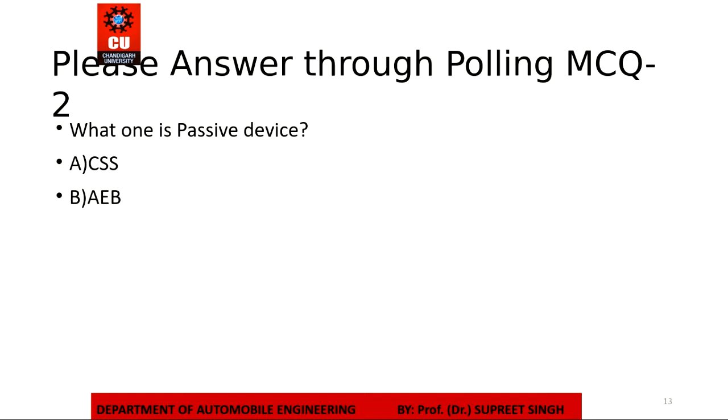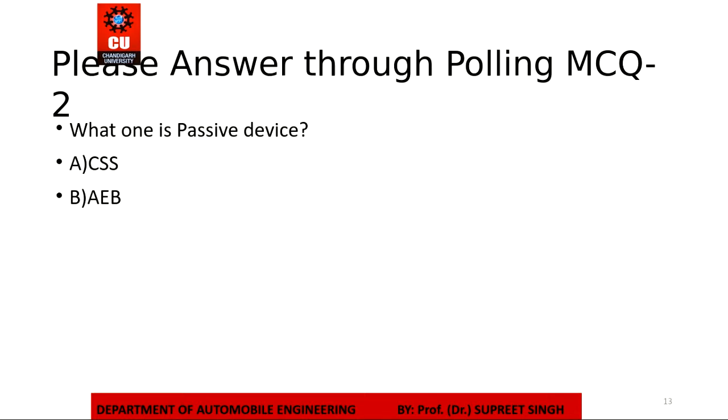A or B? Yes, the passive device is the child safety seat, CSS. Yes, correct. It has been correctly said by you. Okay, I'm stopping the polling now.